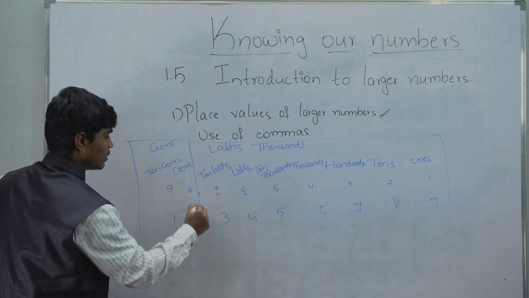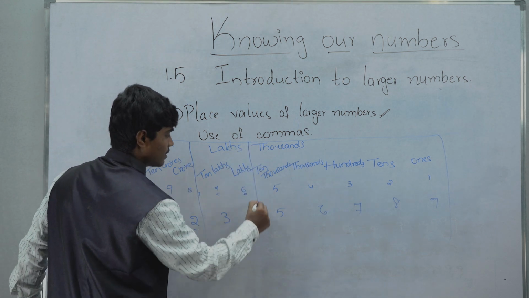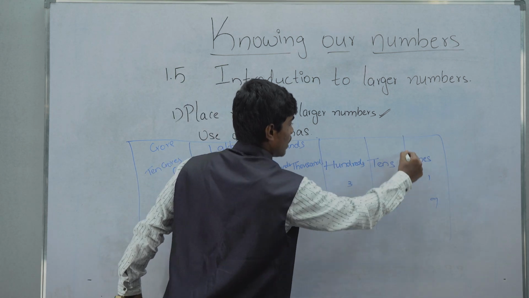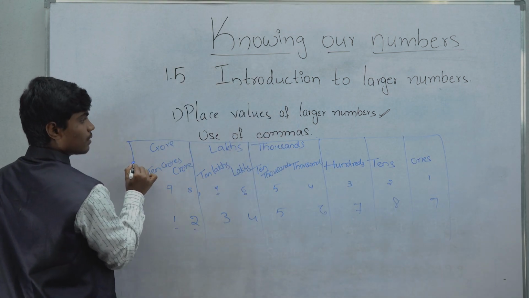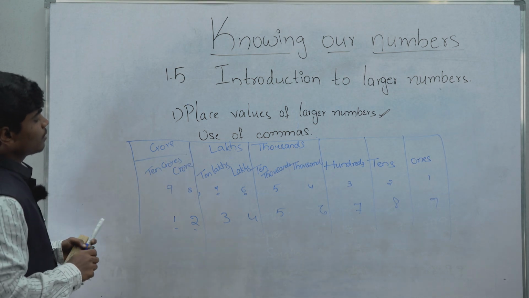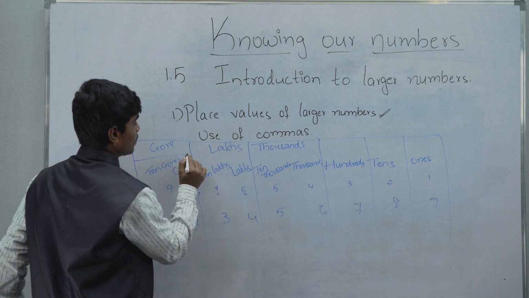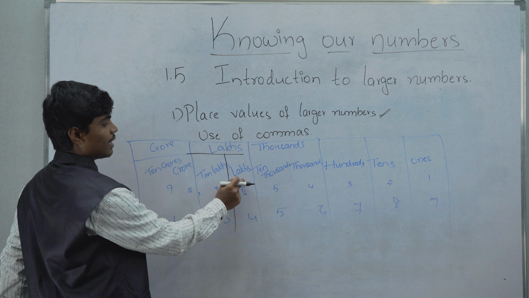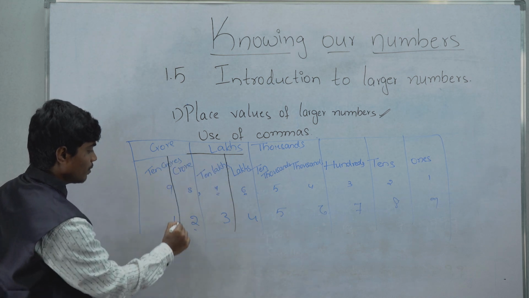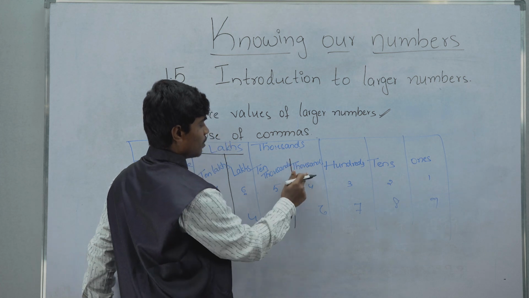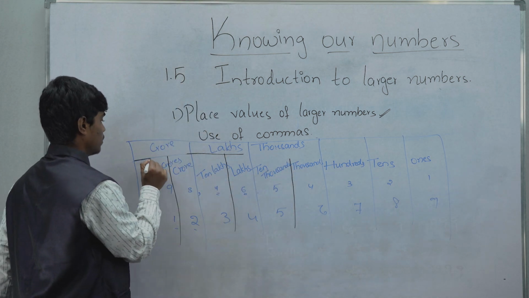If we make this as a table, crore is divided, lakhs is divided, thousands is divided, hundreds and tens. In lakhs there is 10 lakhs and lakhs. In crore we have 10 crore and crore. In thousands we have thousands.